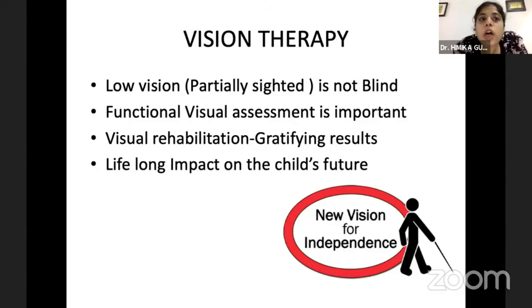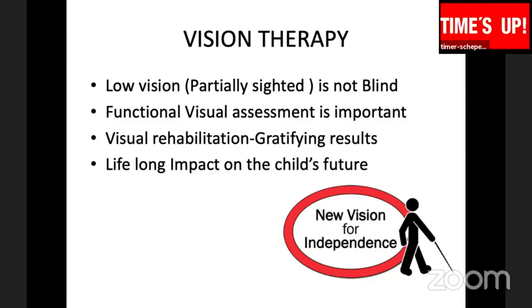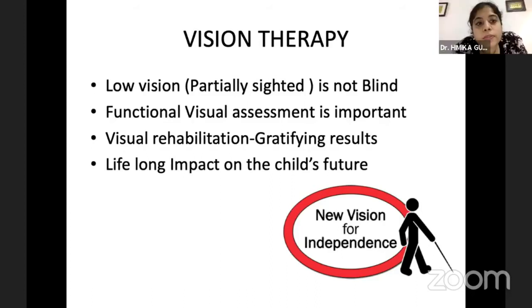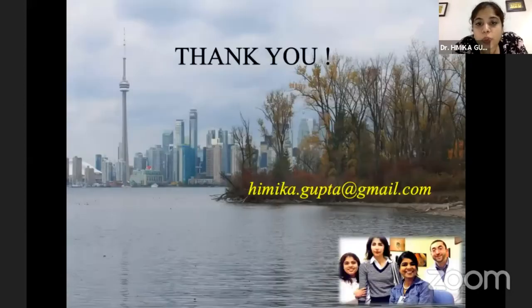To conclude, we want to remember that low vision, partially sighted, is not blind, it's not no vision. Functional visual assessment is important. Visual rehabilitation, though it takes time and patience, gives very gratifying results. And if we take those pains and that time, we will have a lifelong positive impact on the child's future. Thank you for a patient listening.